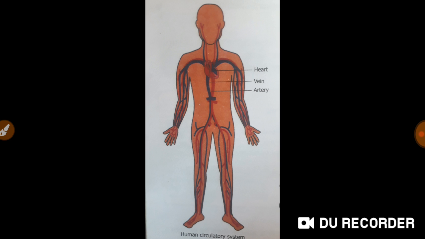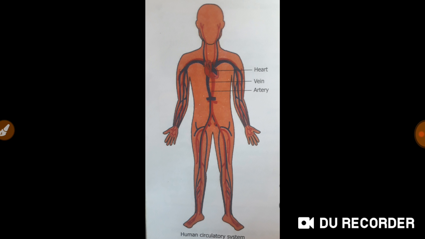And human beings have a closed type of circulatory system. Circulatory system is of two types. One is open circulatory system, another is closed circulatory system. In open circulatory system, there are no vessels, no arteries, capillaries, veins. Nothing like that exists. But in closed circulatory system, the blood is closed in vessels. And vessels are of three types, which we will discuss later in this chapter. Vessels include arteries, veins, capillaries.